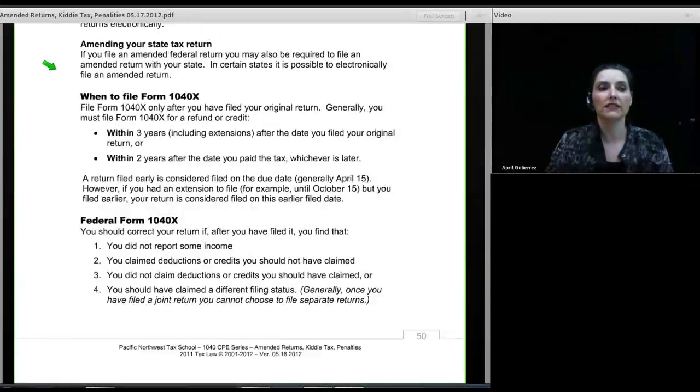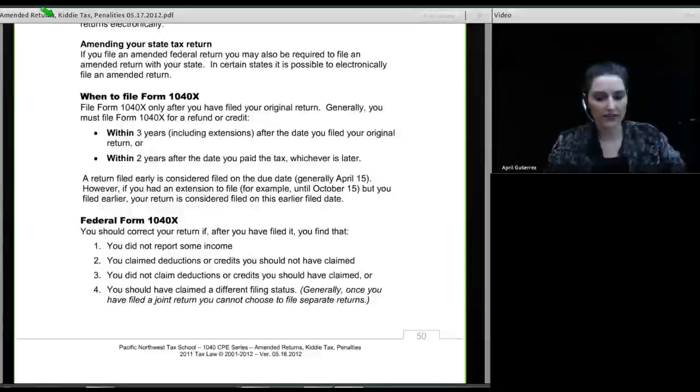Now let's suppose you file late. Let's suppose you didn't have an extension, or even if you did, you file late, maybe 2 years late. Can I get a refund? Well, the answer is you can file for a refund up to 3 years after the due date of the original return, or 2 years after you pay tax. So let's just suppose I filed 2 years late, and at that time I owe, so I pay tax. 1 year later, the statute of limitation expires on the original due date of the return. But because I paid tax on that date, I have 2 years to file for a refund to claim a refund of the tax I paid on that date. That's what it means. So let's look at the procedures for filing a federal Form 1040-X.